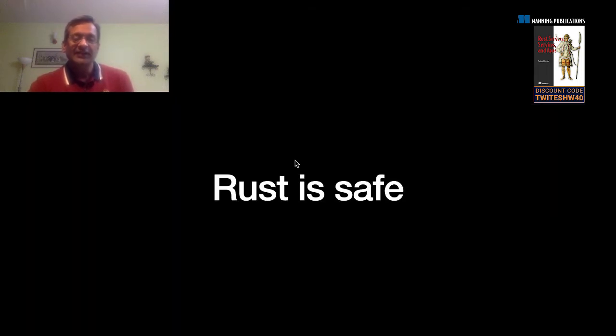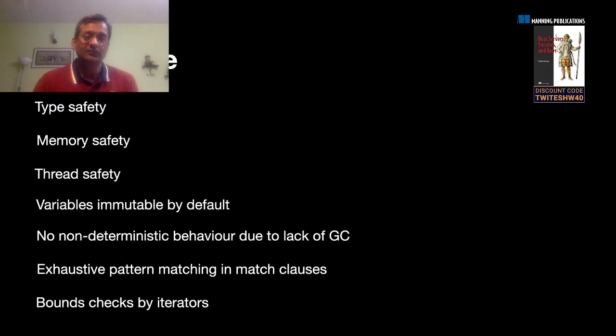So let's take each point and talk about it. We will start with safety. When we talk about Rust, I think one of the primary USPs of Rust that people talk about is the safety aspect of Rust. So what is safety? Safety is like a multi-headed beast.